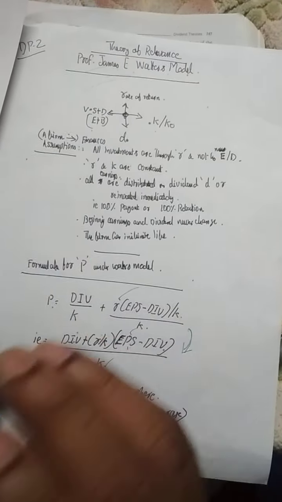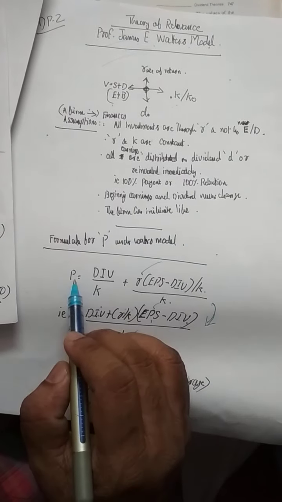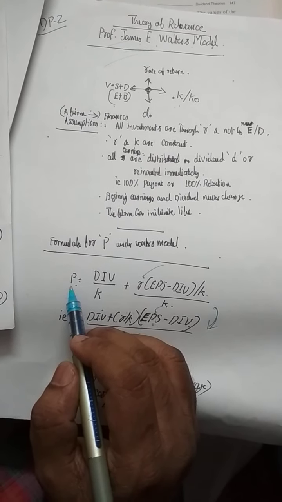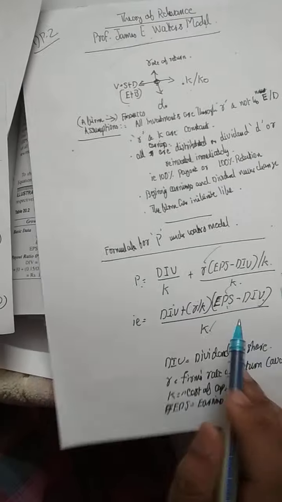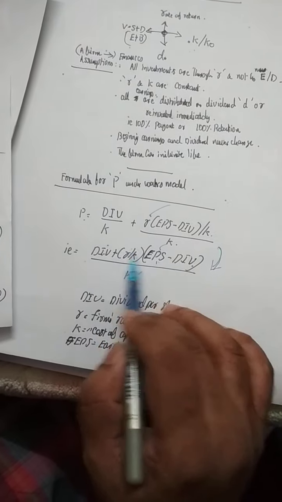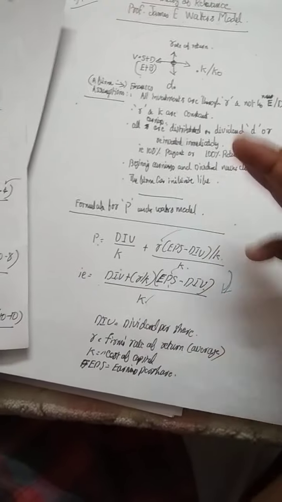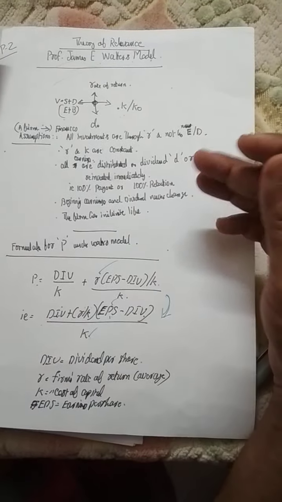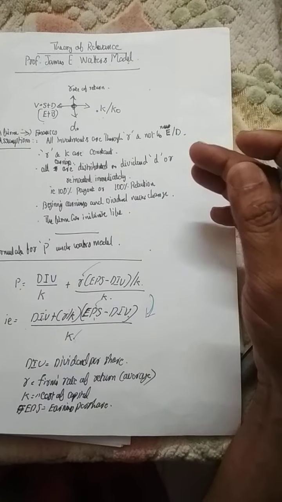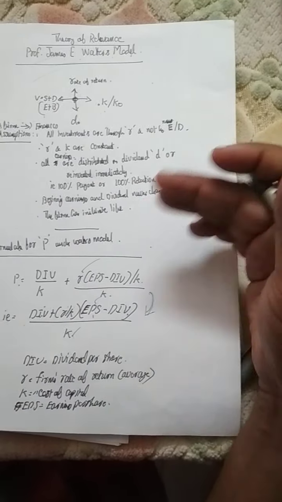It means dividend policy is relevant for determining the present market value of share, which we found using the equation: dividend plus R by K into EPS minus dividend, divided by K. So that's all about James C. Walter's model. In the next video you can go through Gordon's model, which is also a part of the theory of relevance.